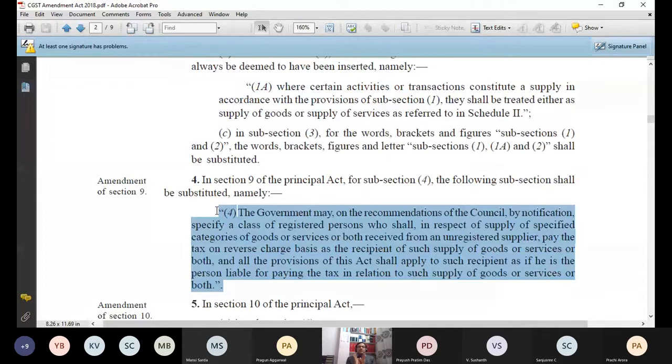So the purpose of this was to show you that when you read any original act, don't assume that this act is correct. Carefully see whether any amendment act has also been there or not. If not, then you go by the language of the act. So let me read this subsection 4 for you, or you also try to read it. Read it carefully. Try to read it.